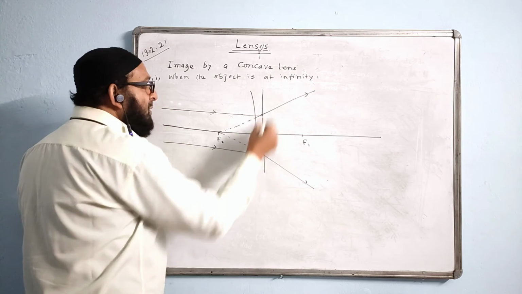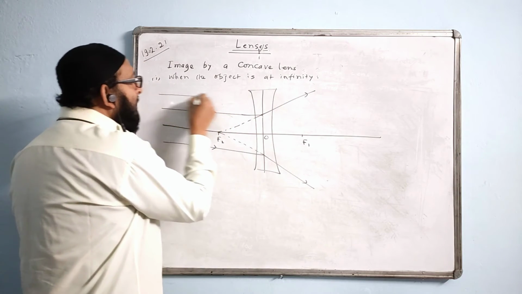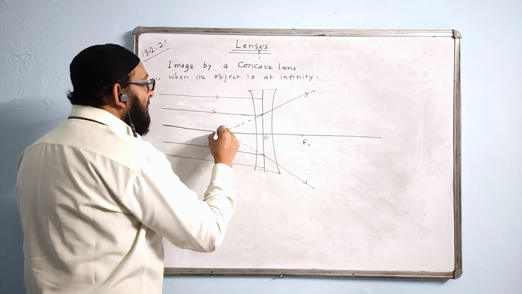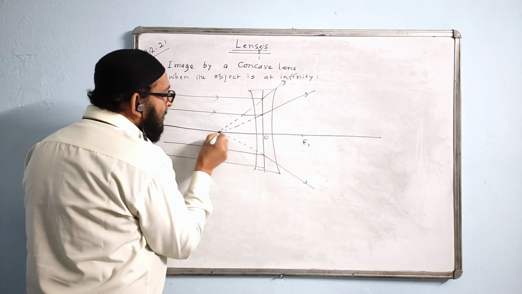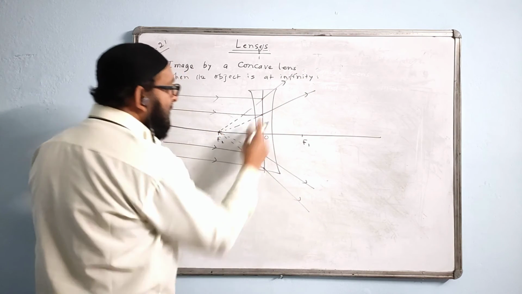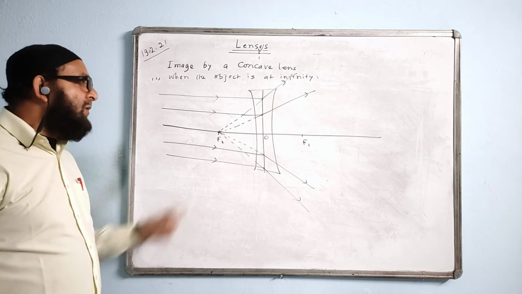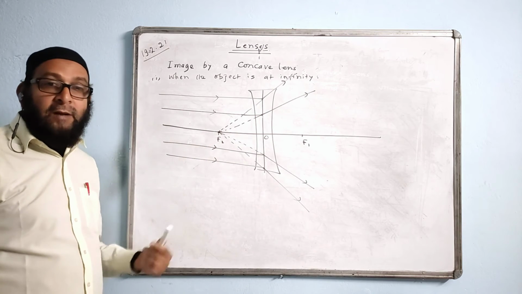So we can change this into a concave lens. Or take one more ray, one more ray up, one more ray down. This will be passing through this point, dotted line here, and it will go like this. From here also the dotted line diverging. This is how we draw. So the image is formed here at F2, the principal focus, on the same side, this side, as the object.